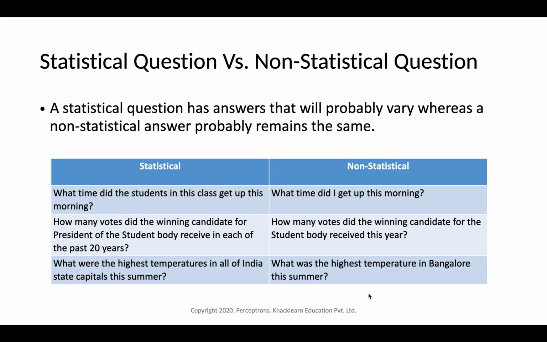Non-statistical would be, what was the highest temperature in Bangalore this summer? There will be only one single answer to this, so this is non-statistical. This is how we can figure out if something is statistical or not, by looking at the problem statement or the question and understanding if we can have a variety of answers or if the answer is going to be the same.